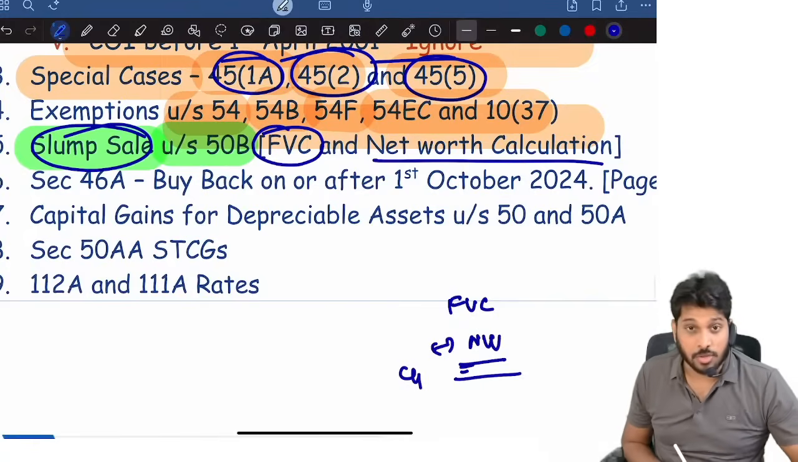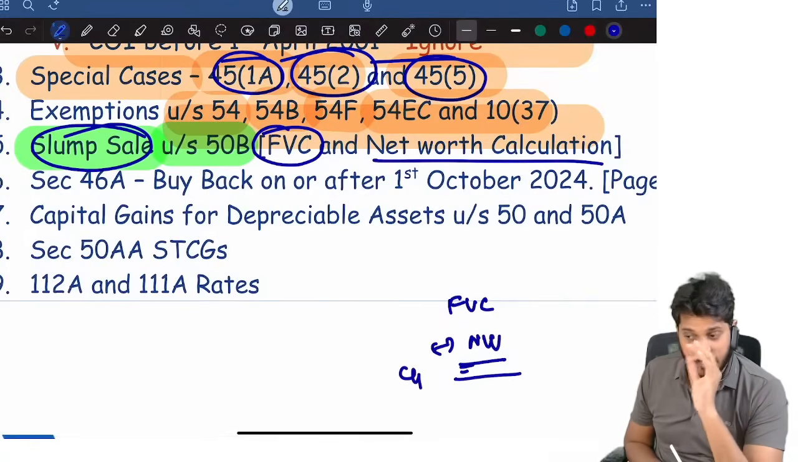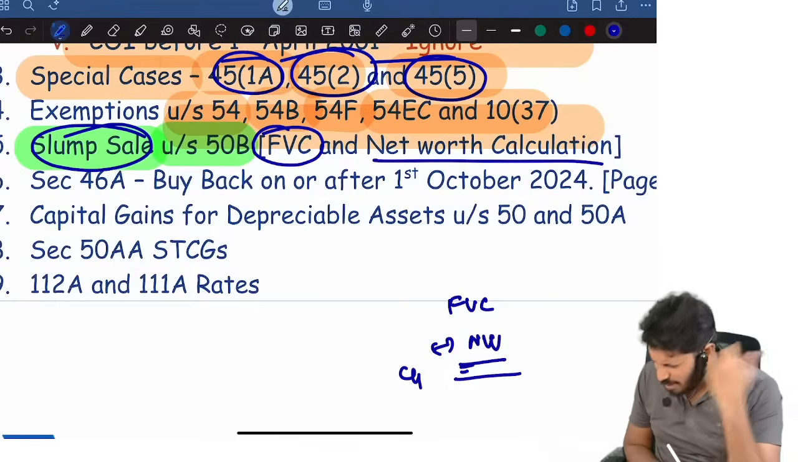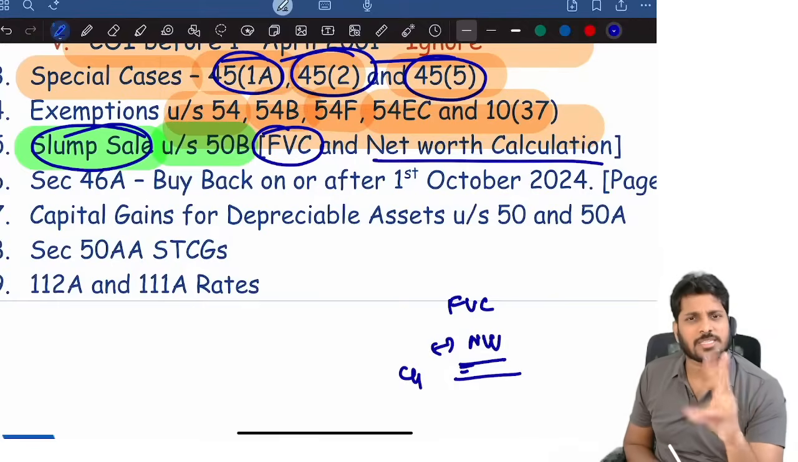In slump sale, there is a 36 months criteria. If the undertaking is held by us for more than 36 months, then it is long term. Otherwise, it's short term. For all other capital assets, the 12 months to 24 months criteria is applicable.